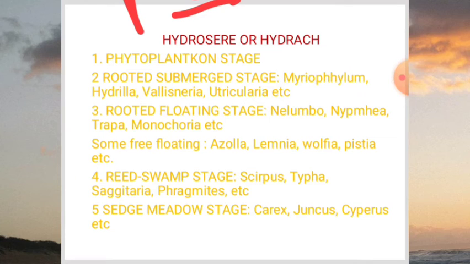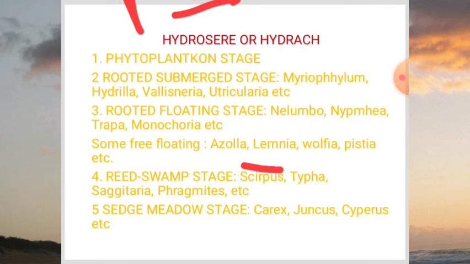So which among these stages in hydrosere is the amphibious stage? The reed swamp stage. The species of plants which emerge in this stage are Scirpus, Typha, Sagittaria, Phragmites, etc.